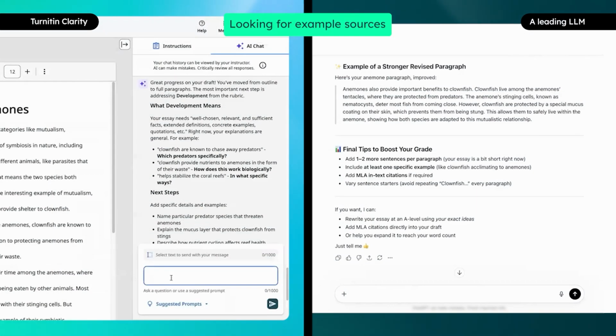We will show you how Turnitin Clarity responds to a student asking it to provide sources to use for the essay, and how a leading LLM responds to a similar prompt.